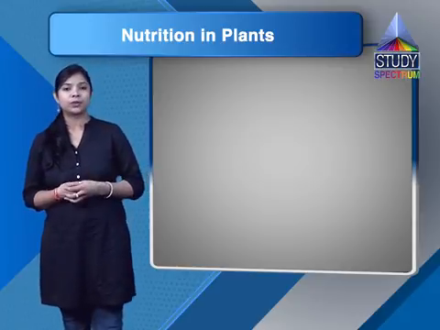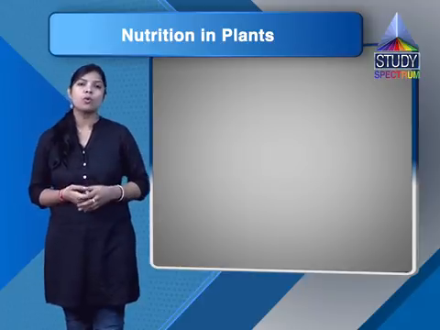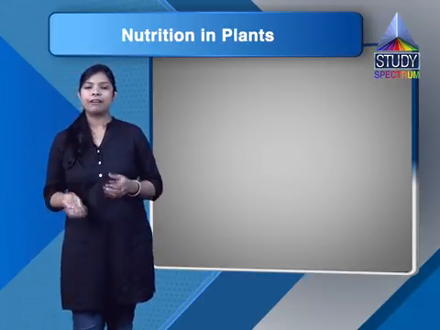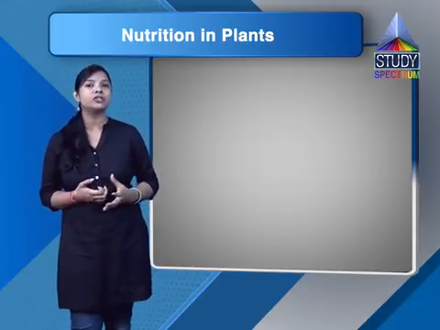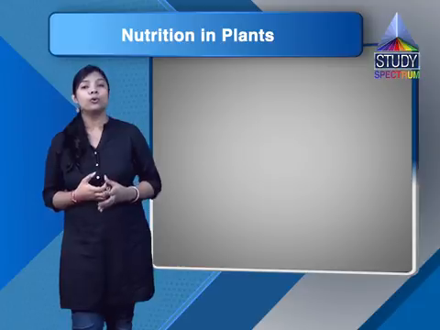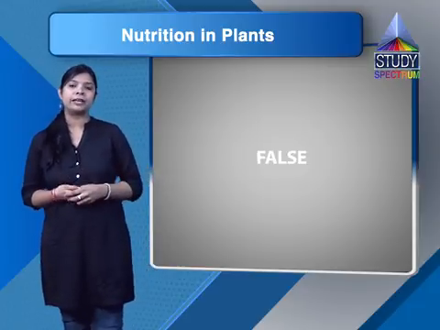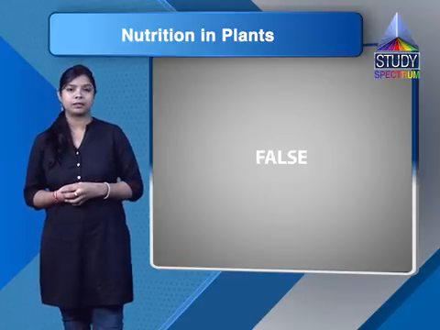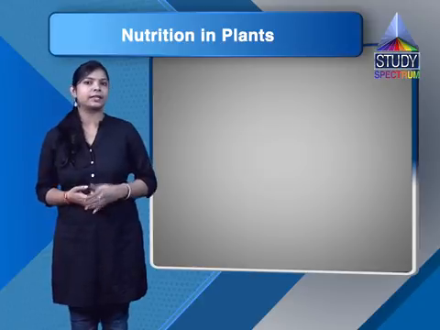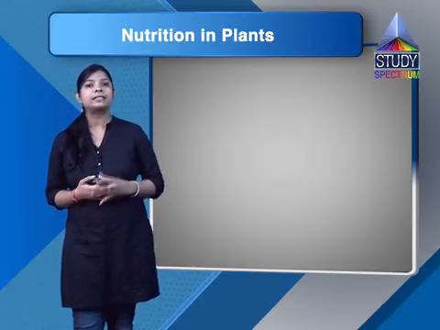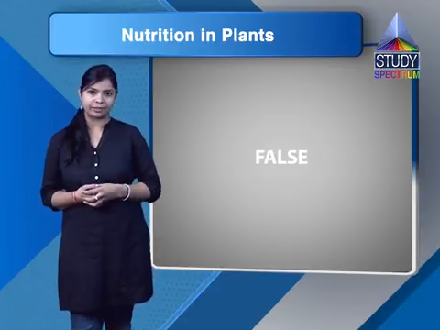Now the next question, mark T if the statement is true, F if it is false. So the first is, carbon dioxide is released during photosynthesis. No, this is false. Oxygen is released by the process of photosynthesis. Now next question, plants which synthesize their food themselves are called saprotrophs. So here false. The answer will be autotrophs.